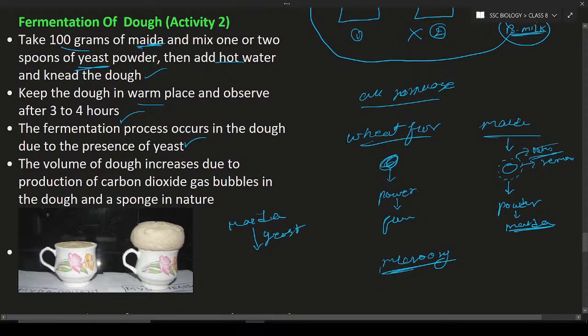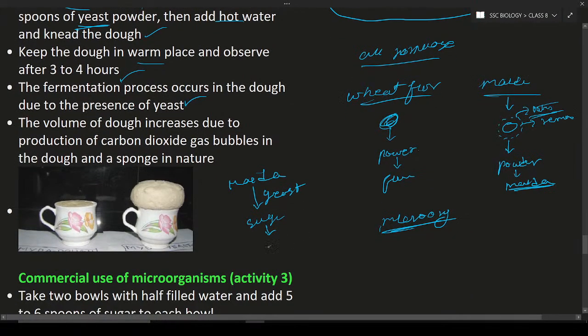This yeast will eat the maida. It means it will eat some amount of sugars which is present in the maida, and it is going to produce carbon dioxide. This carbon dioxide is a gas. This gas will get trapped and forms bubbles. As a result, this is before the experiment and this is after the experiment, after 4 to 5 hours. After 4 to 5 hours the level of the maida is increasing because of the yeast.